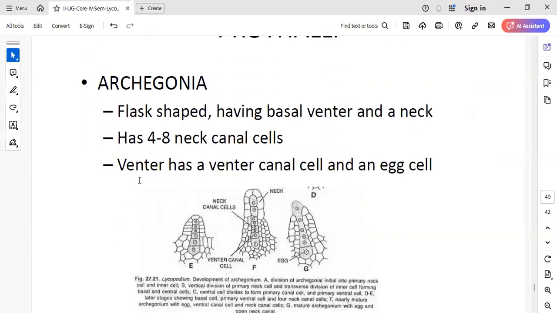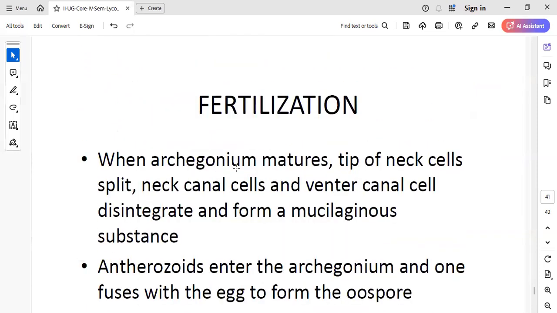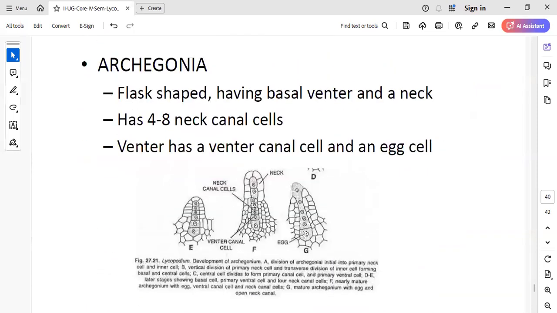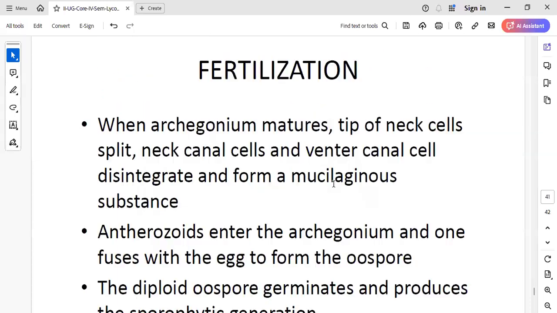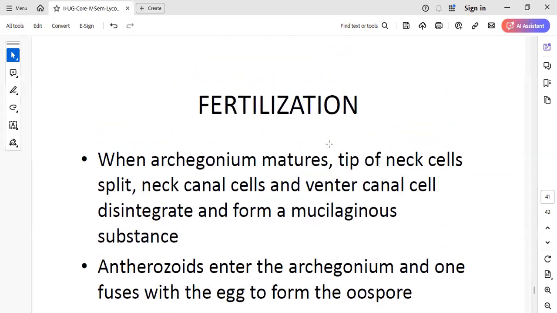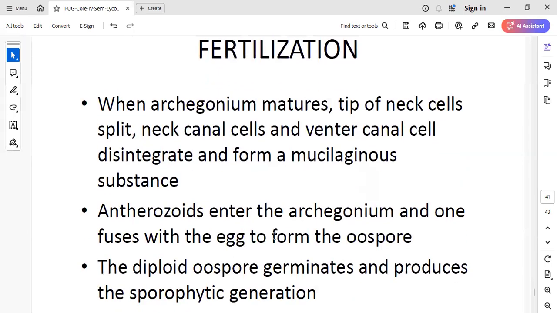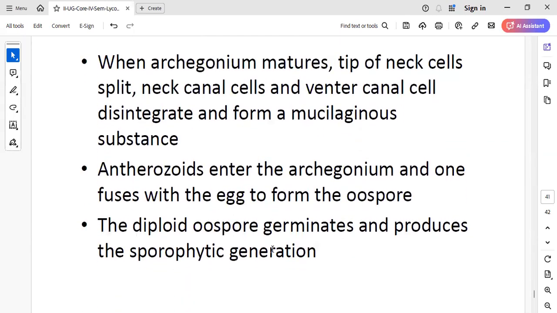Whereas the archegonium is a flask-shaped structure, having a basal venter and 4 to 8 neck canal cells. In the venter we can see the development of the female gamete called the egg. When the archegonium matures, the neck cells disintegrate and form a mucilaginous substance.